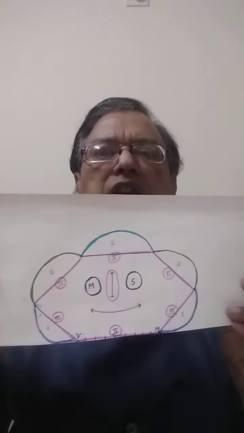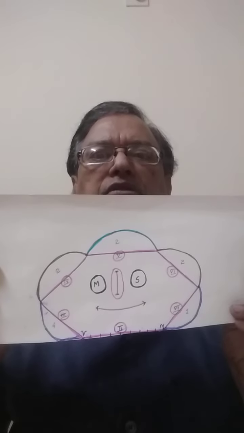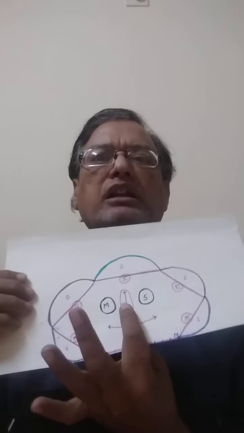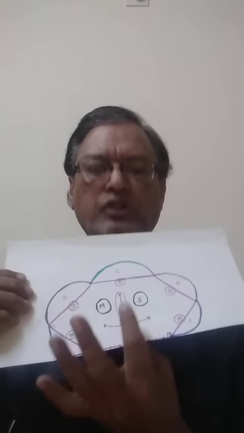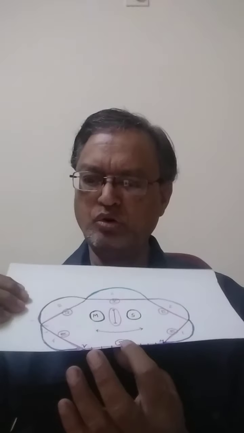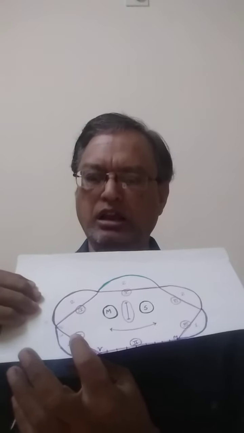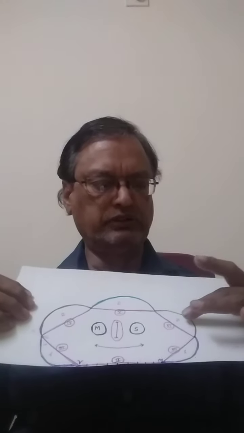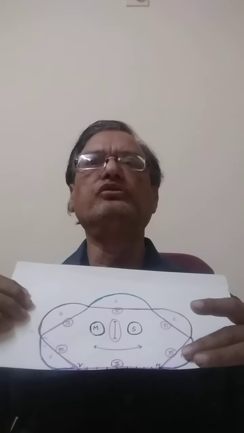This is the head. This is the first, section 1, mind and sensorium. Here is section 2, here is section 3, here is section 4, here is section 5, here is section 6, here is section 7.